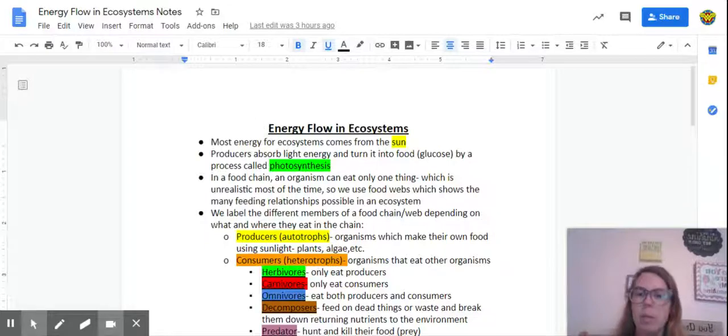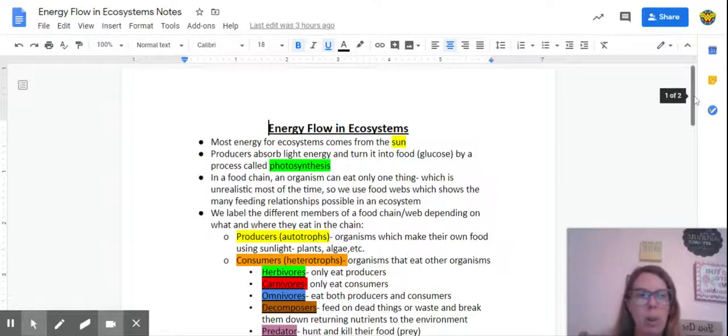In a food chain, an organism can eat only one thing, which is pretty much realistic. Most organisms don't only eat one thing. So most of the time we are going to use food webs, which show the many feeding relationships possible in an ecosystem to show how energy flows through the ecosystem.